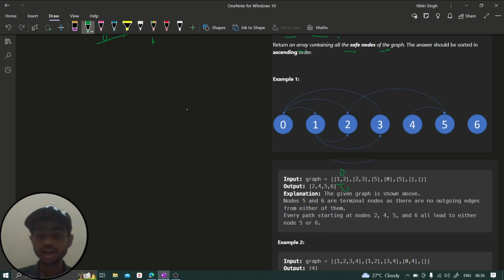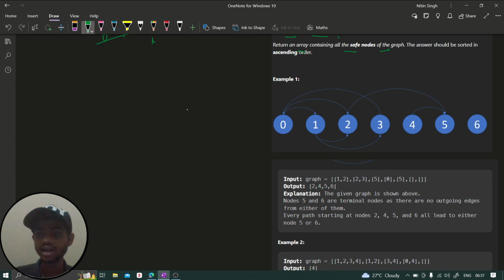So on index 0, we have 1 and 2 as adjacent nodes. For index 1, we have 2 and 3 as adjacent nodes. So this will keep going, right? Fine. Now guys, you can see what the terminal nodes are, the ones from which we cannot move to any other node, right? There is no adjacent node present for them.